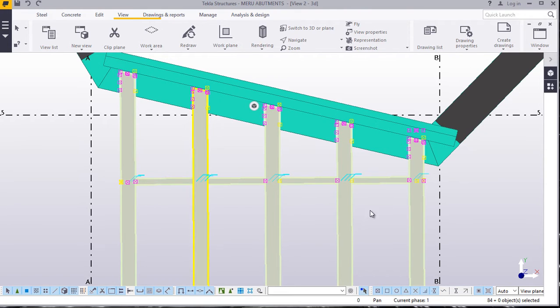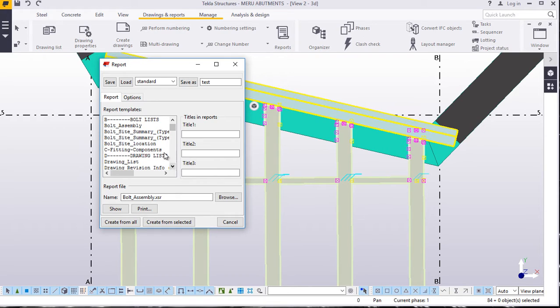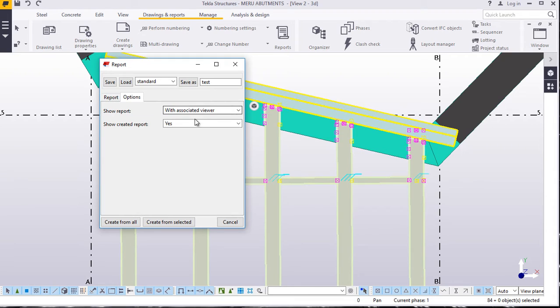Having done that, we'll go to Drawings and Reports, come to Reports. This dialog box will appear. Scroll down to what we want, that bolt assembly. We'll come to Options and select with viewer. You know Tekla and Excel work together, so the viewer will probably be Excel. Make sure this is highlighted, then just go ahead and click Create from selected.